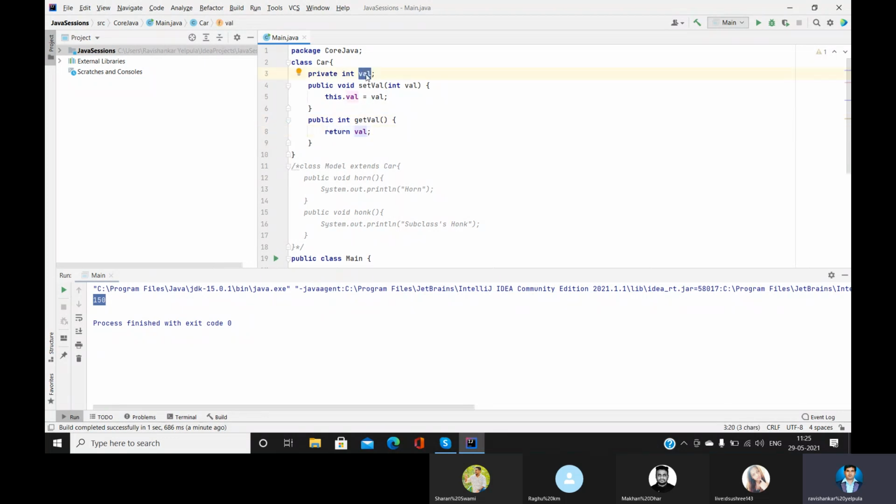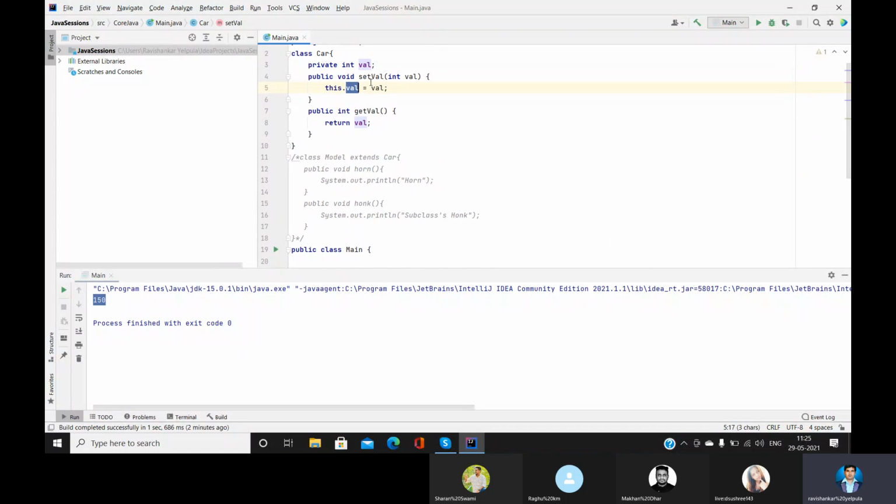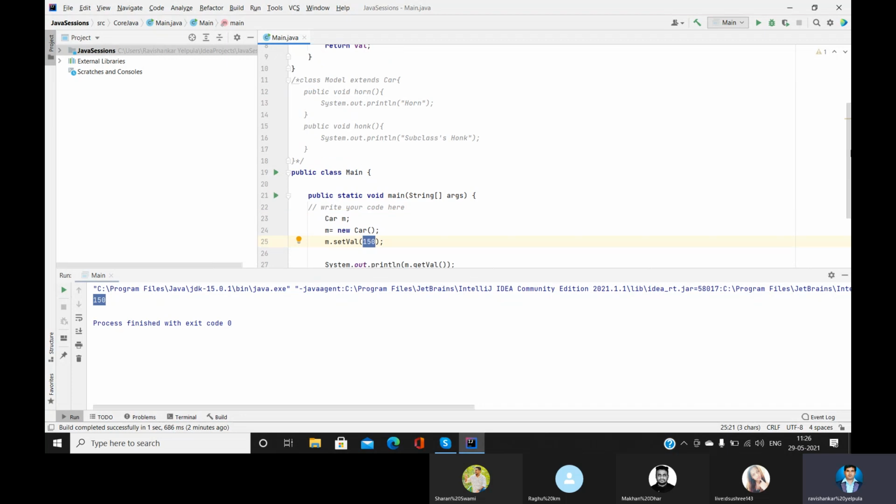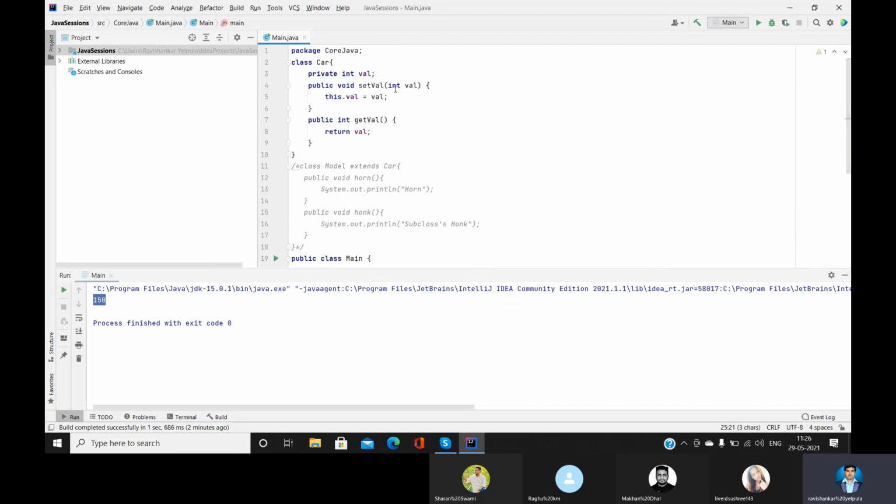So here, what are we doing? We are passing one value when we call this set method. I'll come to get value, Raghu. While calling the set value method, we are passing one number, 150, and that 150 is coming here and sitting in this variable, a local variable called val. And we are assigning this local variable to the instance variable, which is also named val. And how are we differentiating?